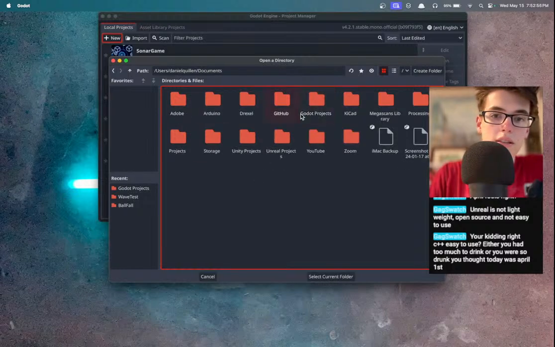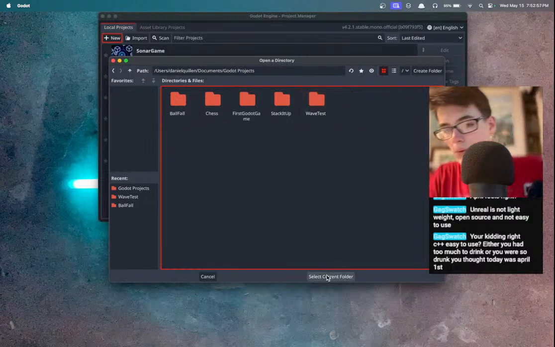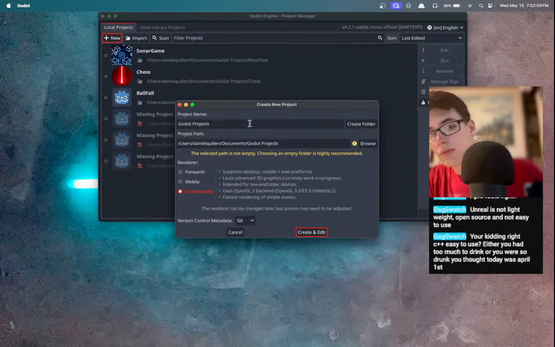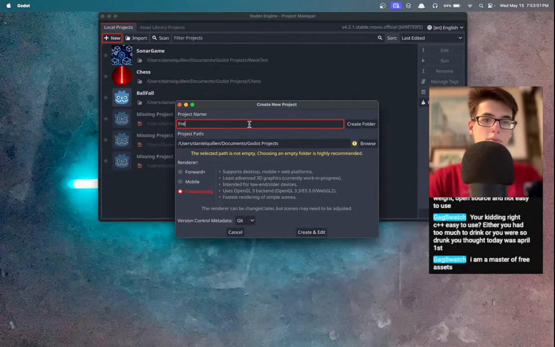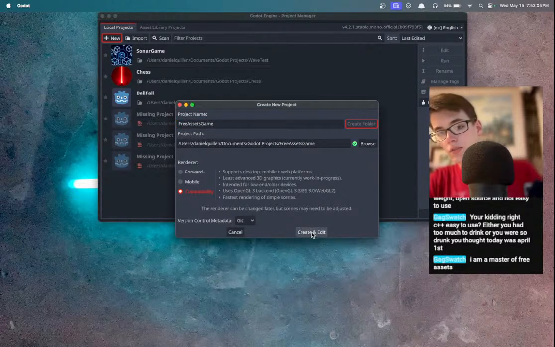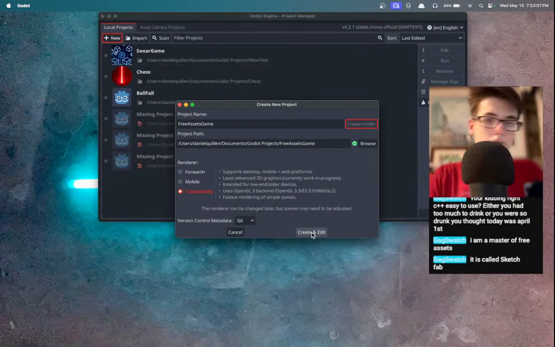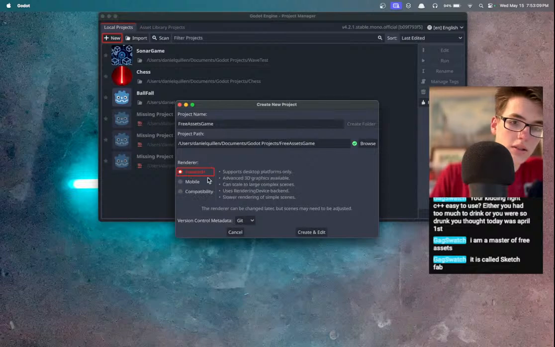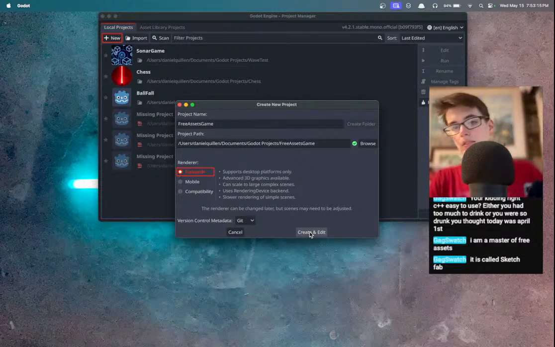But anyway, let's go ahead and select our Godot projects folder. And then we'll call our new project Free Assets Game. And we will create it. Don't need to specify anything else, do we? We'll do Forward Plus. Make sure we can get advanced 3D graphics. Large and complex scenes. Excellent, excellent, excellent.